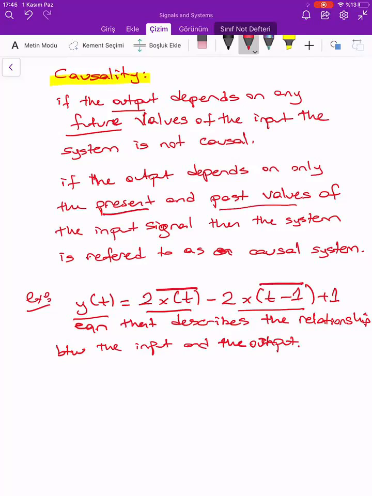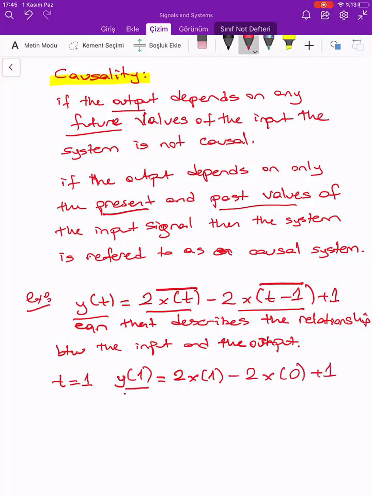What do I mean by past values? For example, if I say t is equal to 1, what kind of values are needed to calculate the y value at 1? It is like x of 1 minus 2x of 0 plus 1, right?